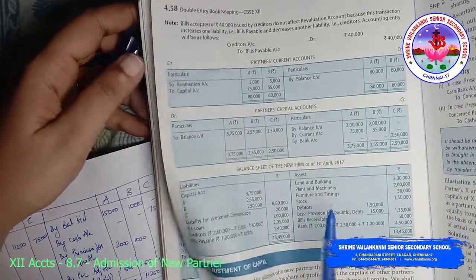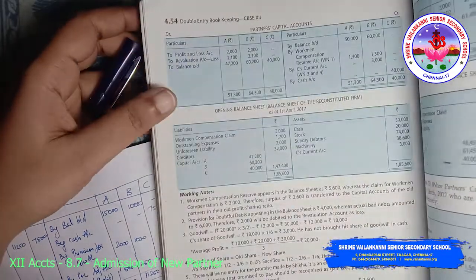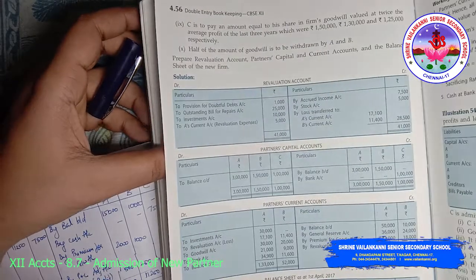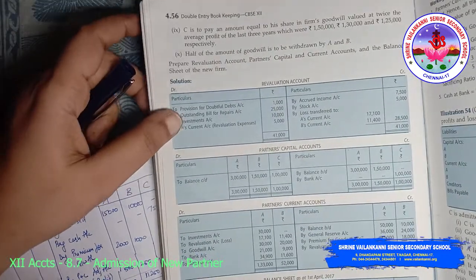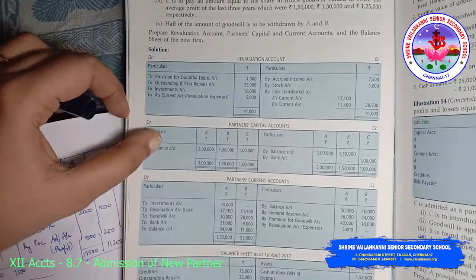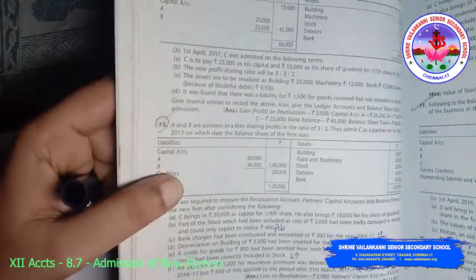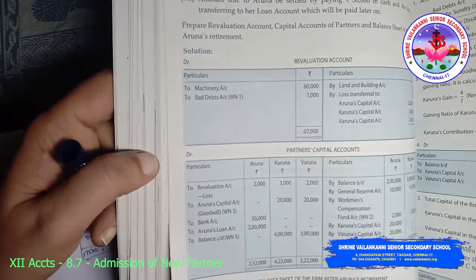So that's it. By which we have completed the chapter admission of a partner. In the next class we will be starting a new chapter, that is retirement of partners. So we'll be starting with retirement or death of the partner.